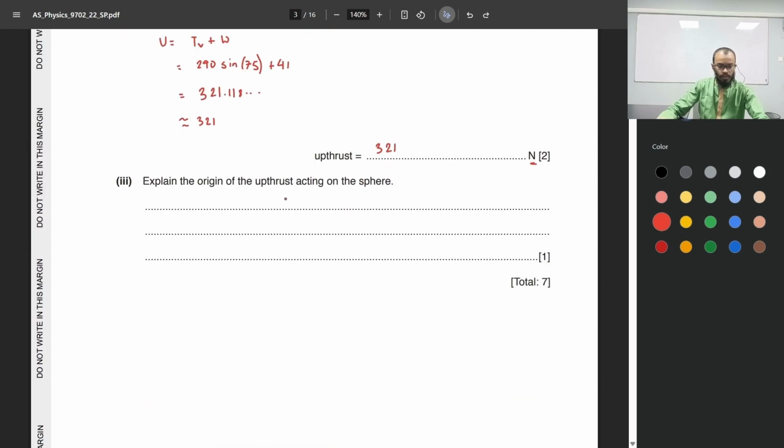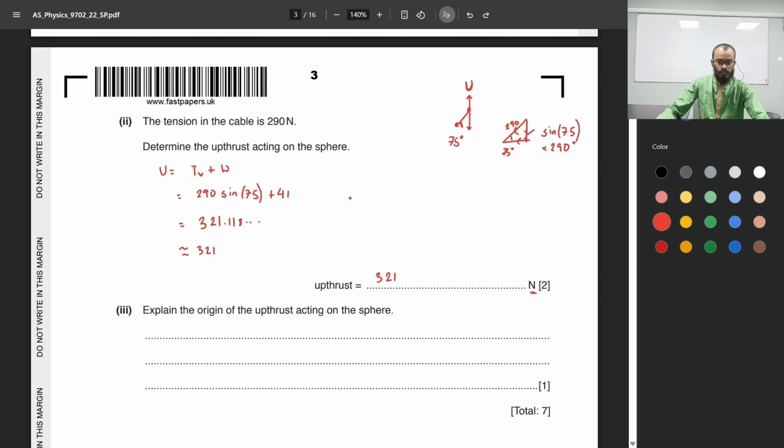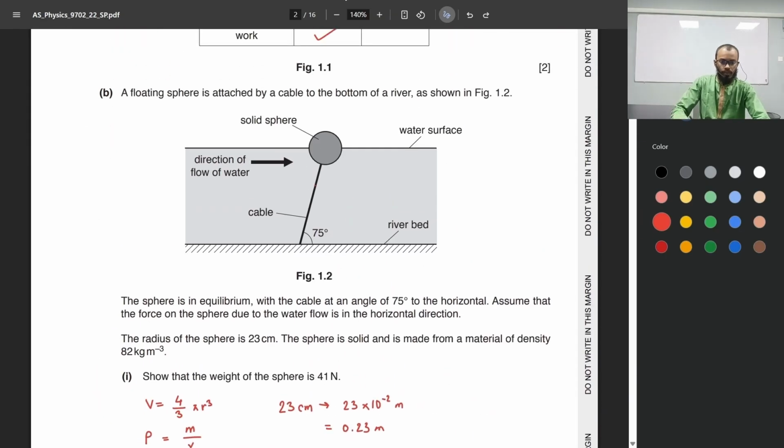Explain the origin of the upthrust acting on the sphere. Okay, so upthrust originates from the difference in pressure between the bottom surface and the top surface of the sphere. So the pressure at the bottom surface of the sphere is obviously greater than the pressure at the top surface. The pressure at the top surface is simply atmospheric pressure, and the pressure at the bottom surface is density of water times gravitational acceleration times depth. So that pressure is greater than the atmospheric pressure, which is the origin of the upthrust.